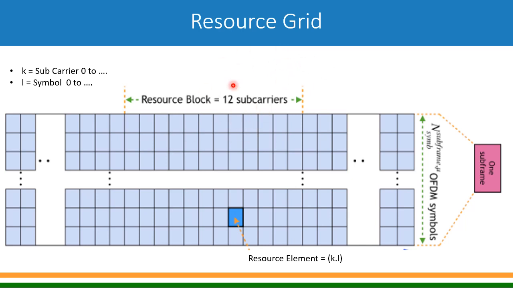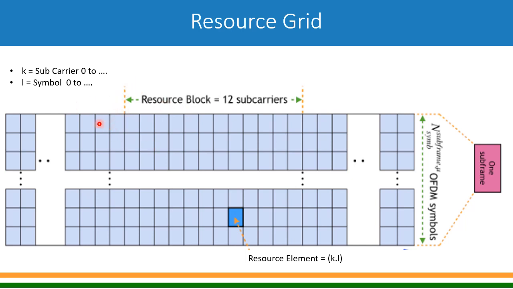Of course, you have to take care of the guard band. Then you'll arrive at a number of subcarriers. So in 5G there could be more than 3000 subcarriers, which can be accommodated if you have a large bandwidth.